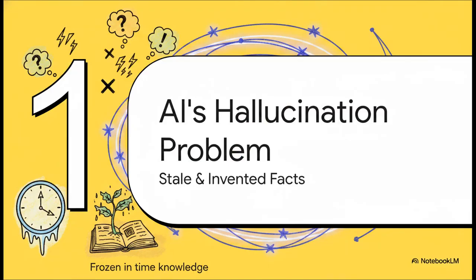Okay, so here's the deal. Even these incredibly powerful large language models, the LLMs that power everything, they have two major flaws right out of the box. First, they can just invent facts from thin air. And second, their knowledge is basically a snapshot in time. It's stuck, completely frozen on the day their training data was collected.